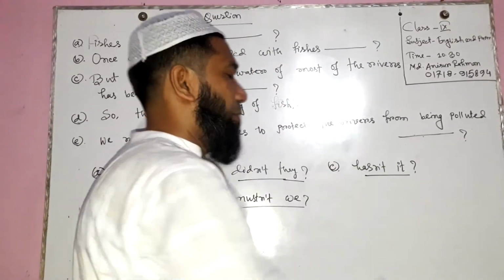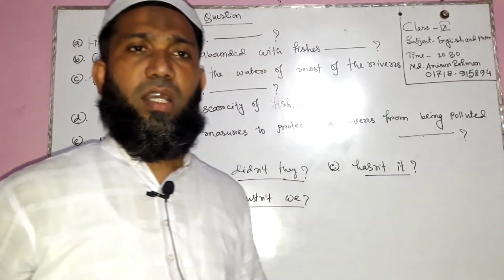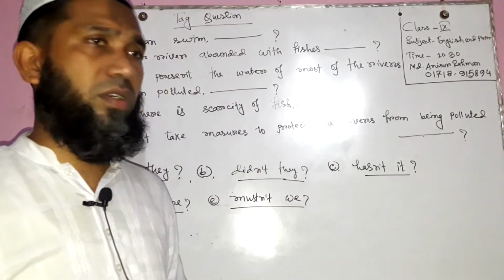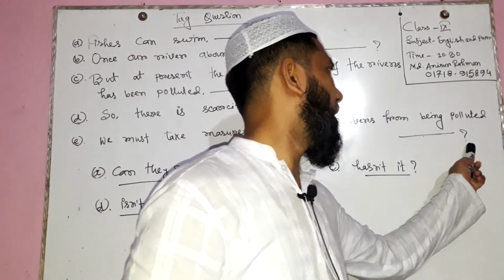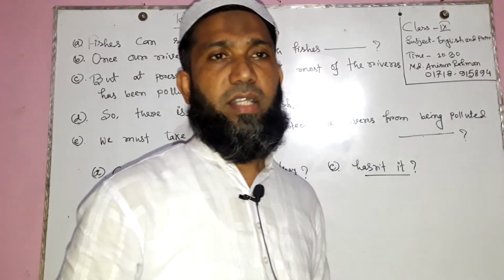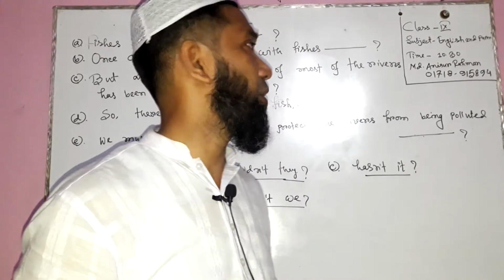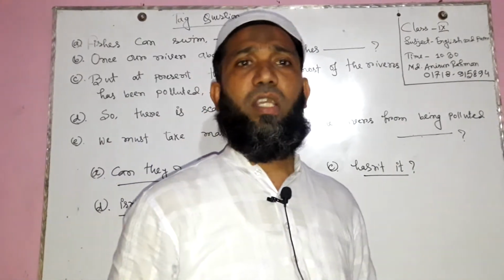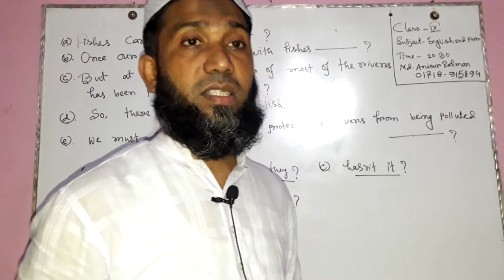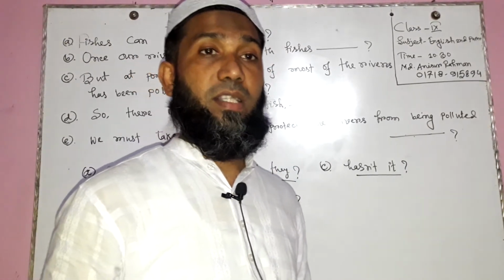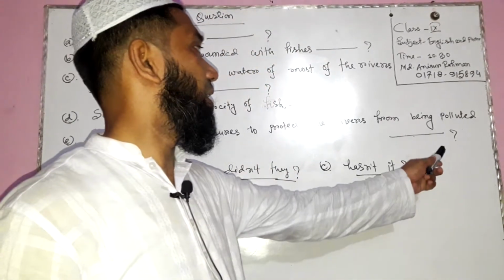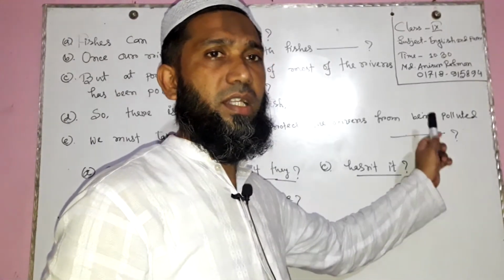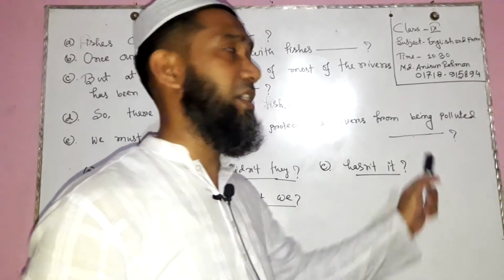The majority of students in our country forget to use the interrogative sign after the tag question. If you forget, you will not get marks. It will be cut down by the examiner. So you will be very careful to use the interrogative sign at the last position of the sentences.